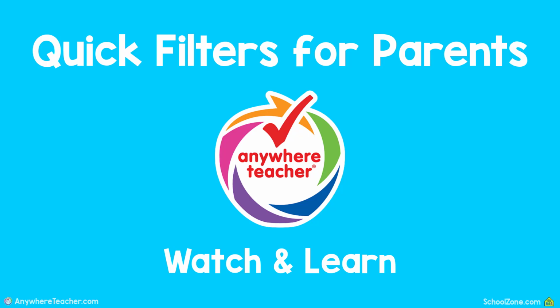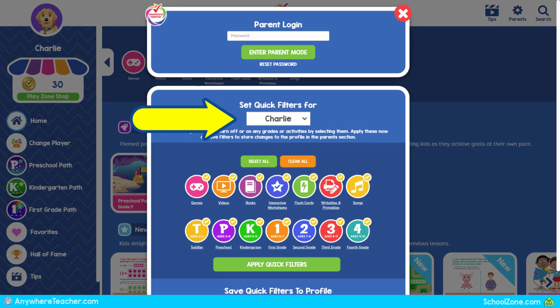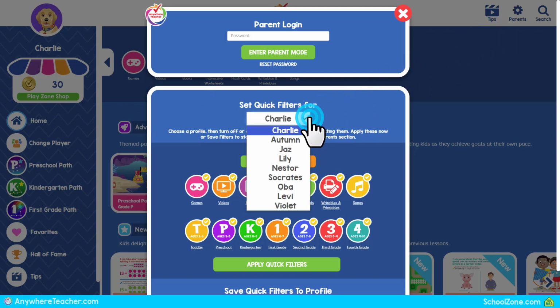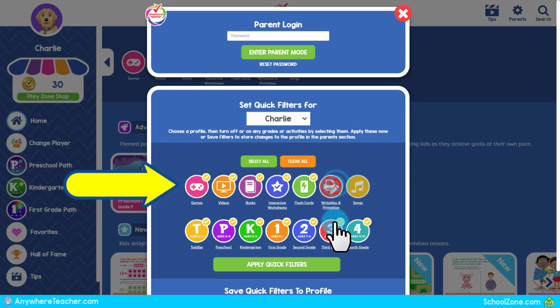Quick Filters for Parents. Watch and learn. Select the Parents button to access the Quick Filters. In the Quick Filters menu, use the drop-down to select your child's profile. Turn off or on any grades or activities by selecting them.